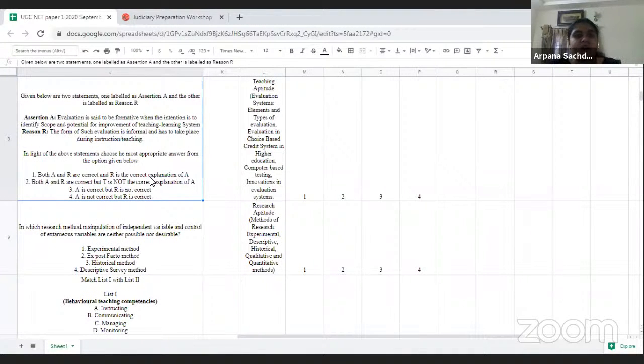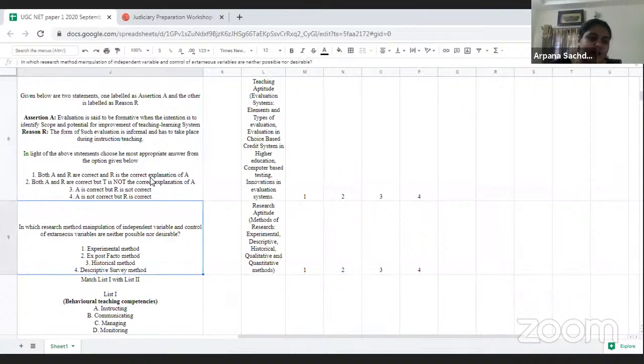Then again, we have a research aptitude based question, and this was based on assertion and reasoning. It was an easy question, because it was directly asked about the evaluation part, and evaluation is a little easier part when we talk about teaching aptitude. So I will mark it as a very easy question.